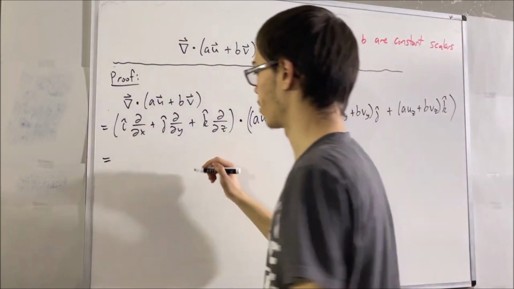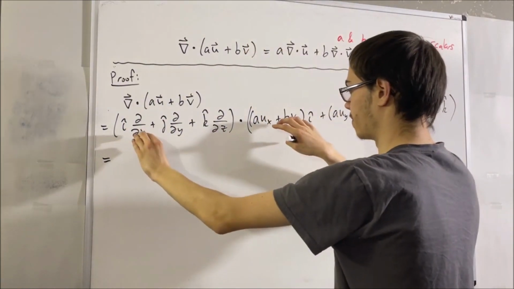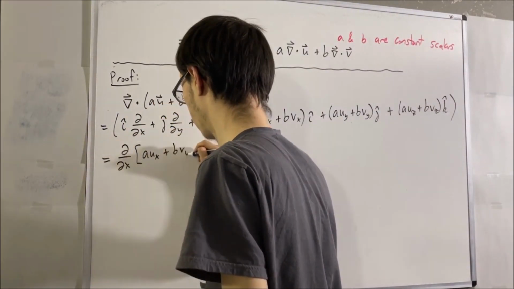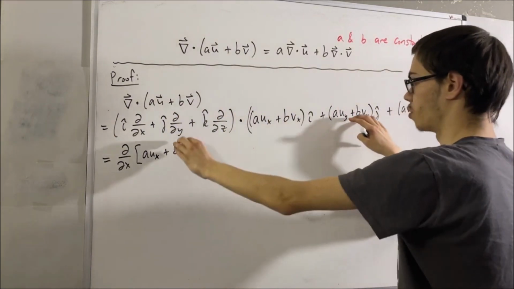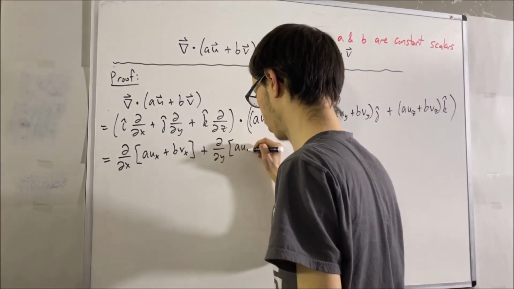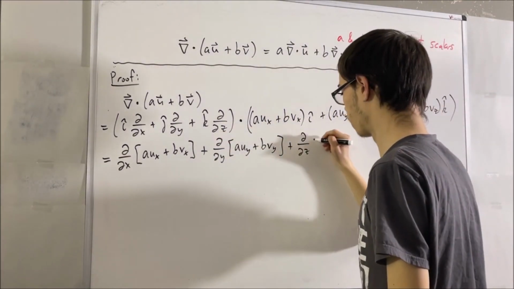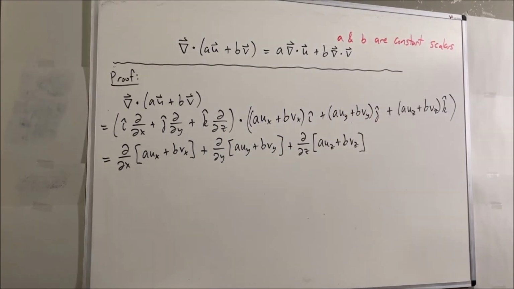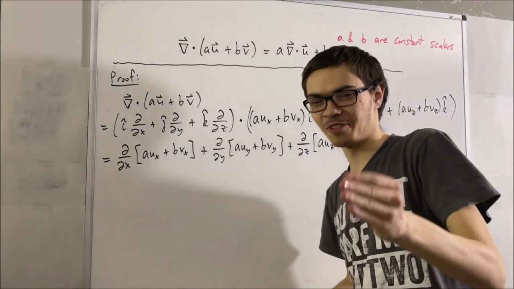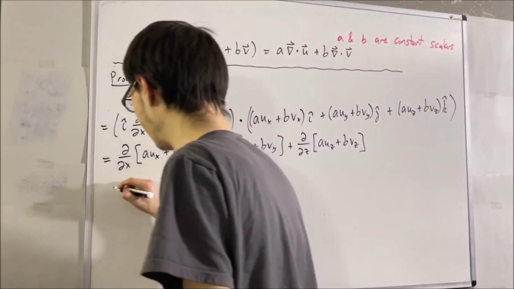So I'm just going to write that out. Partial derivative with respect to x of this thing, plus the partial derivative with respect to y of this thing, plus the partial derivative with respect to z of this thing. So now at this point, it's just basic derivatives. I like that. That was good. So it's just basic derivatives.